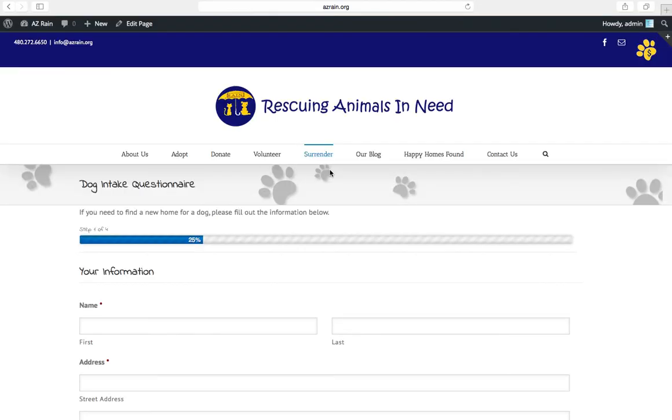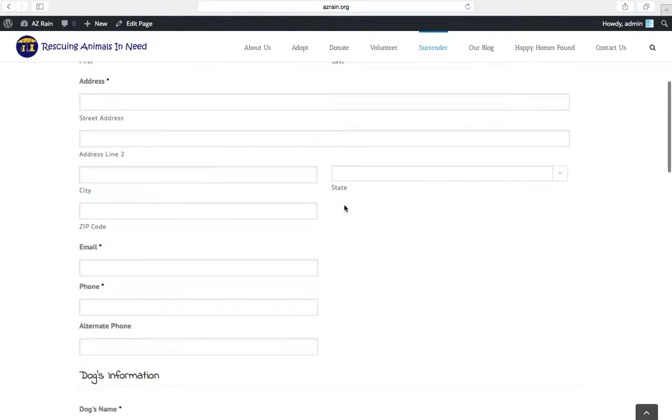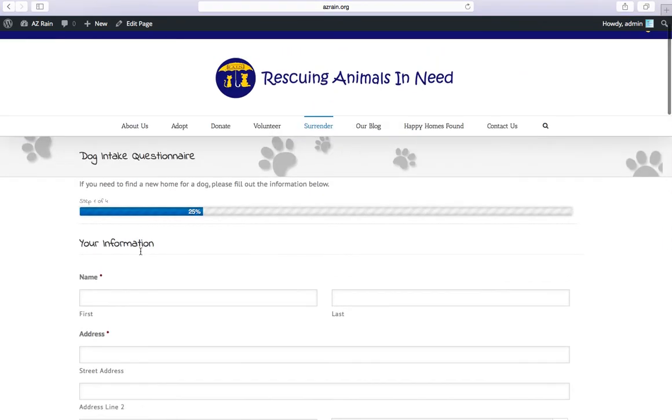There's several forms. When this information is filled out, it's emailed to someone at the company, and the information is stored on site so that it can be referenced later. It could be extracted into a spreadsheet.